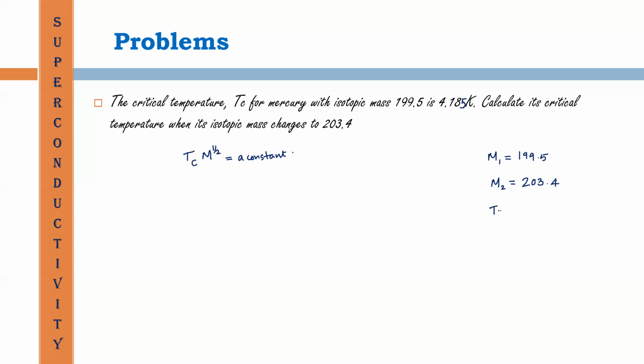The critical temperature for the first mass is given as 4.185 Kelvin. We have to evaluate TC2.